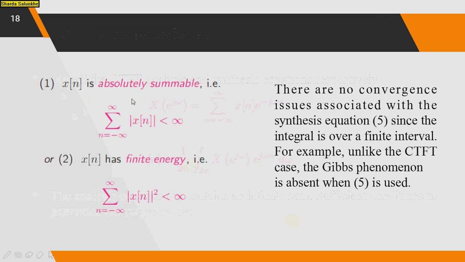that x of n is absolutely summable, that is summation of minus infinity to infinity mod of x of n is less than infinity. So it is absolutely summable. So this is the first condition. Or x of n has finite energy, that is summation n is equal to minus infinity to infinity mod of x of n squared less than infinity.